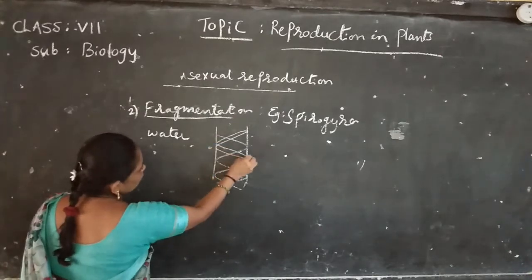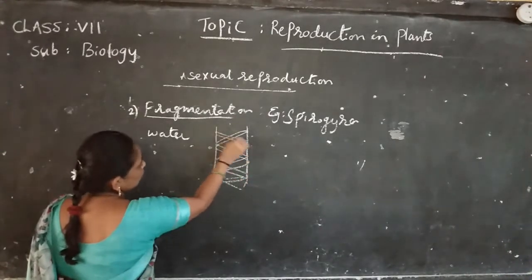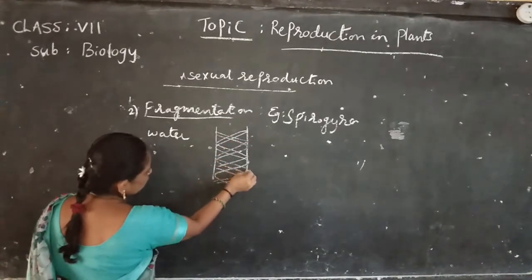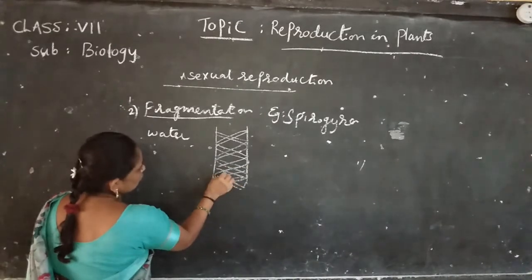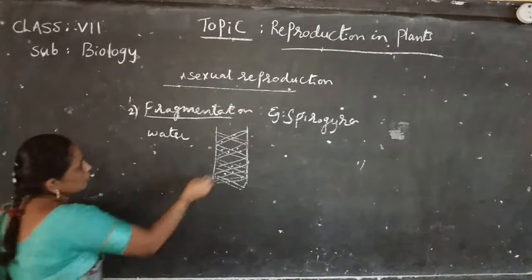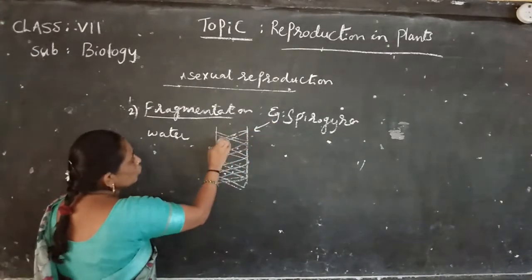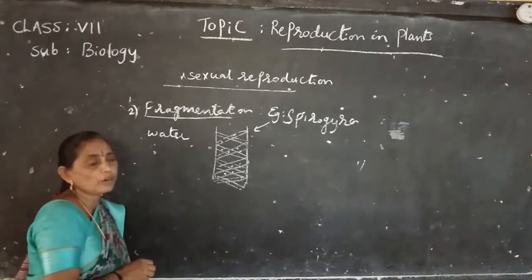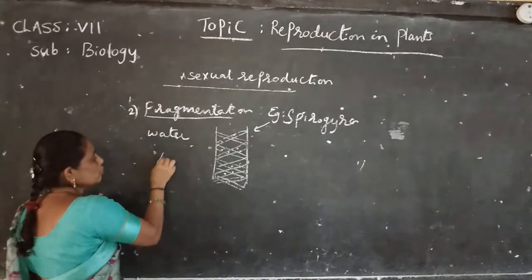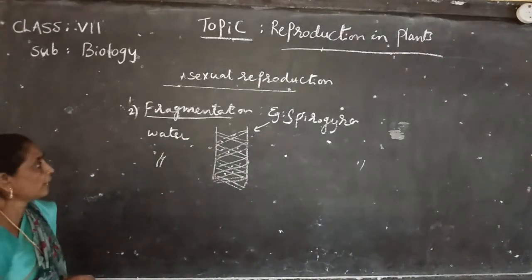It grows on water and breaks down into one or more filaments. Then each filament develops into a small Spirogyra plant.